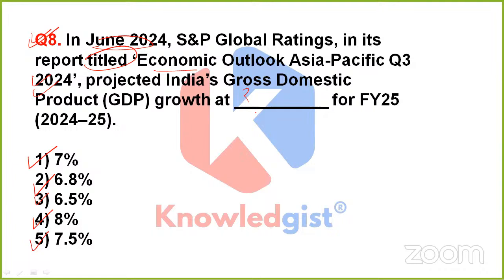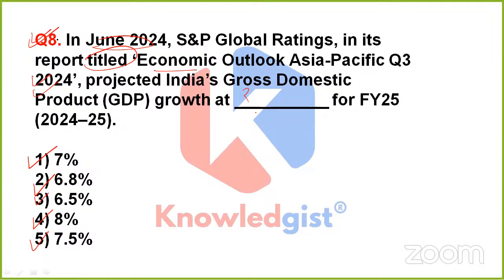Question is simply asking, if we talk about June month of 2024, then what has been done? S&P Global Ratings in its report titled Economic Outlook Asia Pacific Quarter 3 2024, they projected that India's GDP growth was at this much percent for financial year 25. How much is it? Should it be option 1, 2, 3, 4, or 5?